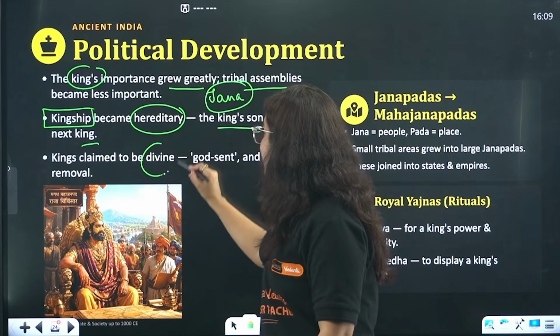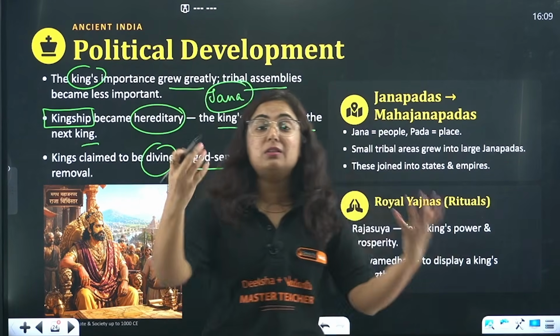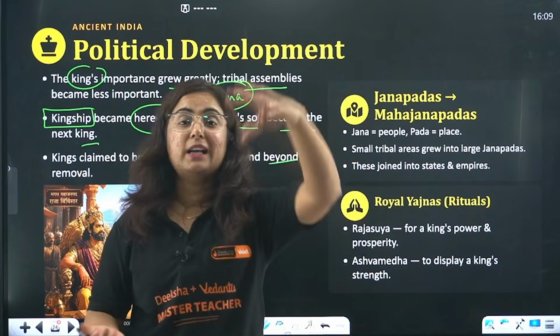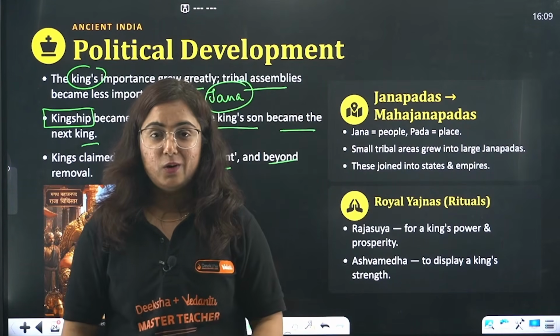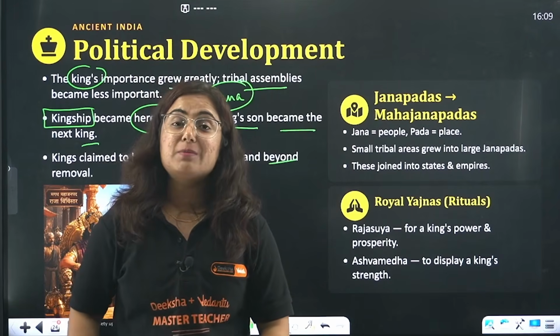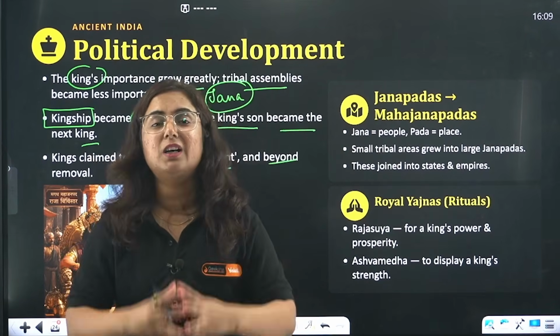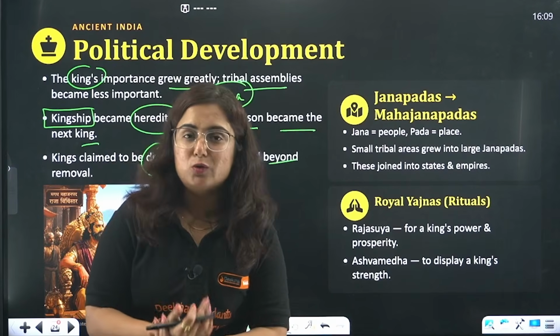Kings claimed to be divine, God sent, and beyond remote. They were giving themselves titles like Maharaja Adhiraja. Okay, the most powerful person is the Maharaja. So they themselves were considering that they are being sent by God to keep the territory safe from the outsiders.